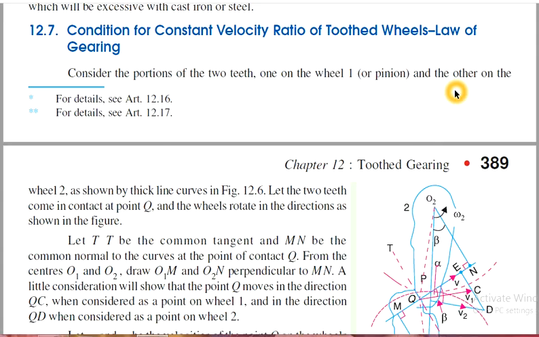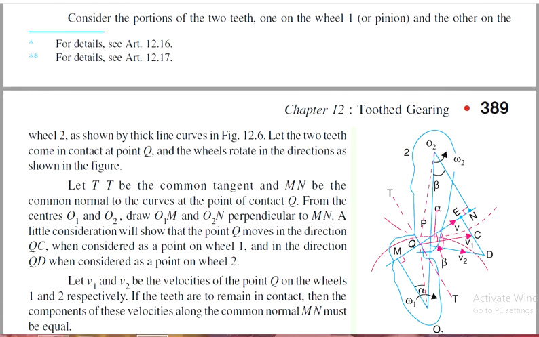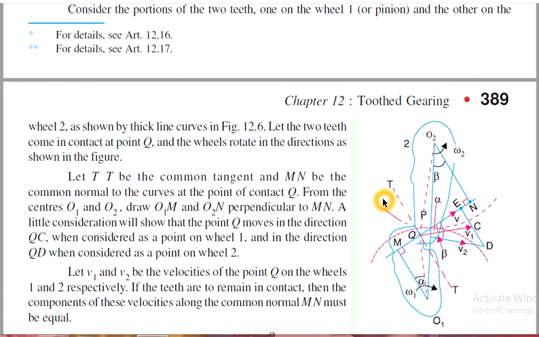Then finding the condition for constant velocity ratio of toothed wheels is called the law of gearing. For explaining this, we are considering a portion of two teeth which are on the wheels of the pinion and spur gear. Here, this diagram represents the two gears.